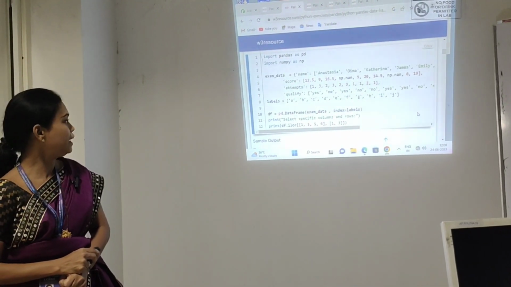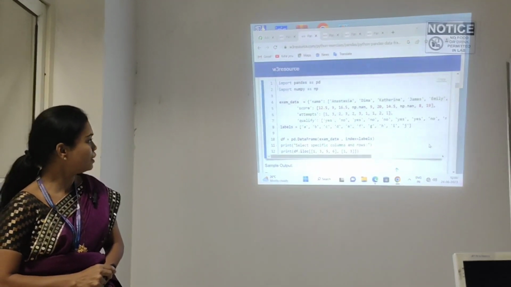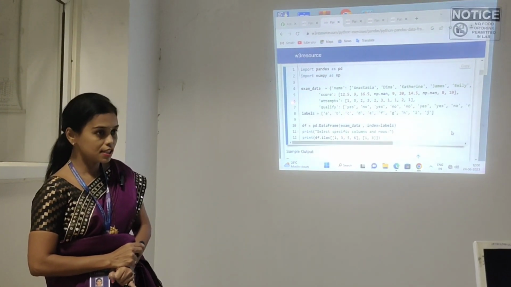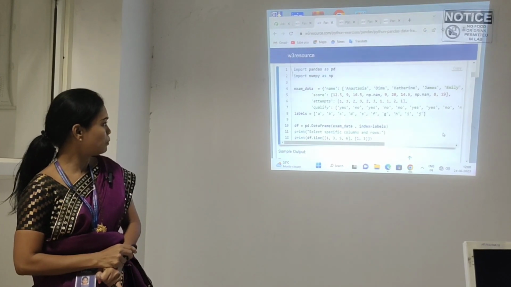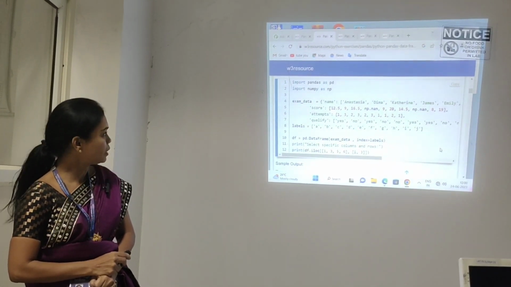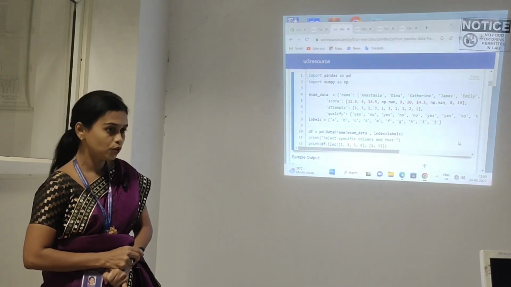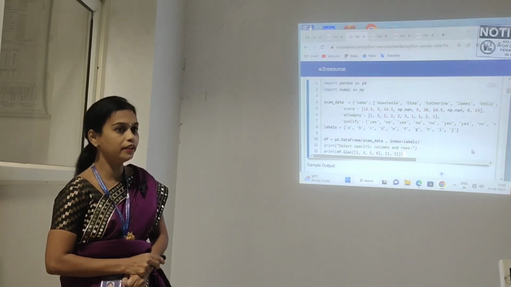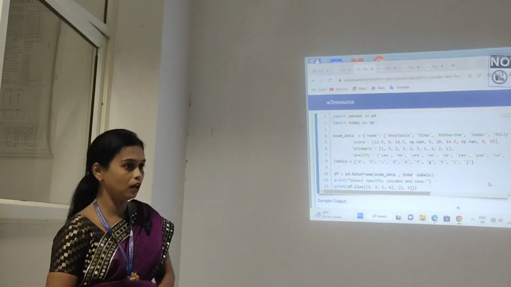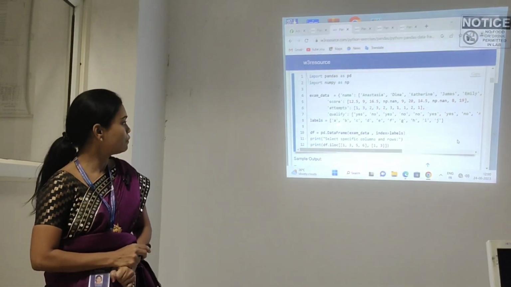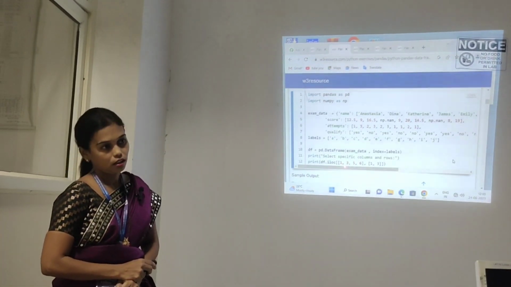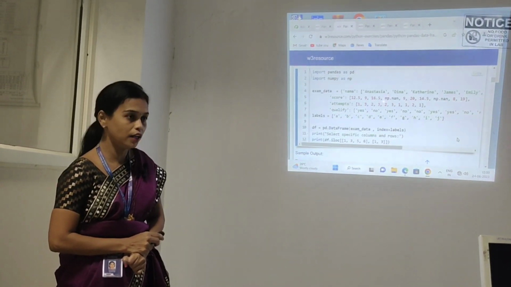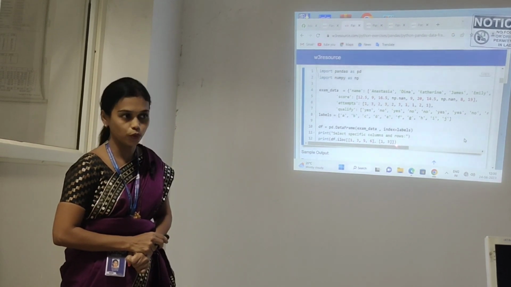In pd.DataFrame, I will pass exam_data as the parameter, with index equal to labels. It will take the index values from the labels. So it will automatically create the table by using these values along with the index values.